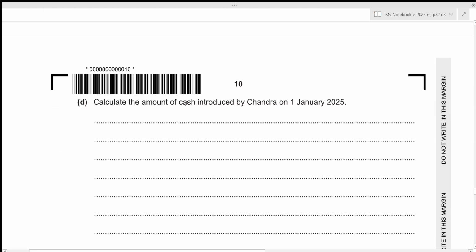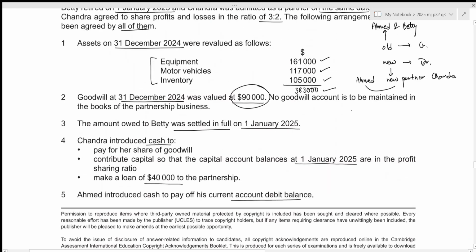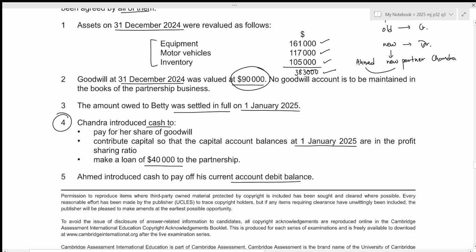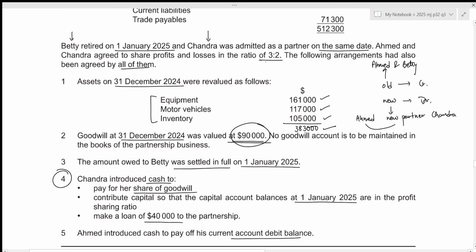We now need to calculate the amount of cash introduced by Chandra on 1st January 2025. So we just need to figure out the total amount she introduced. You can create a statement for this one. We were given the criteria clearly right here. She will pay for her share of goodwill. This is her new goodwill value. And we know that the total amount for goodwill is 90,000. And we need to divide it based on the new profit sharing ratio, which is 3:2. 3 parts will belong to Ahmed, 2 parts will belong to Chandra. So the goodwill value belonging to Chandra will just be 90,000 times 2 by 5, which results in the value of 36,000. Let's start there.